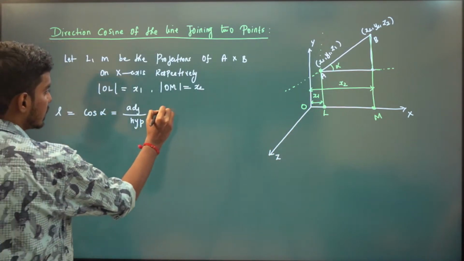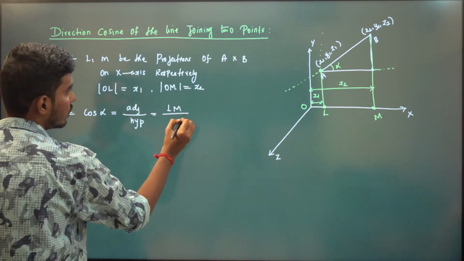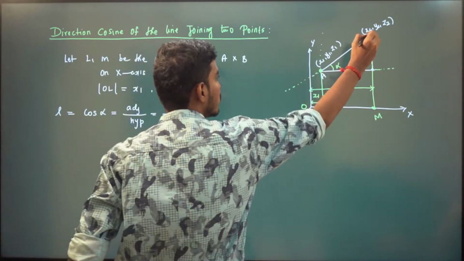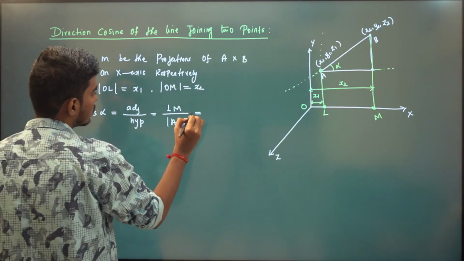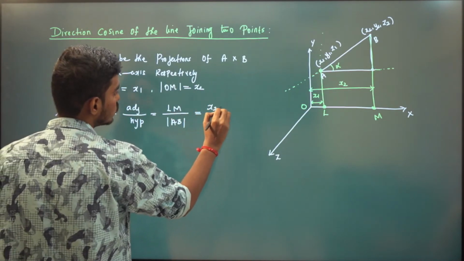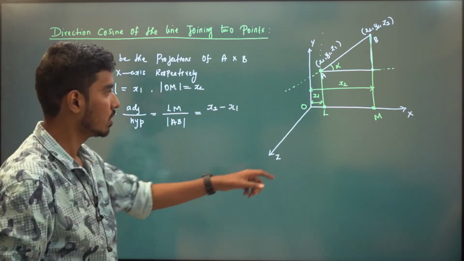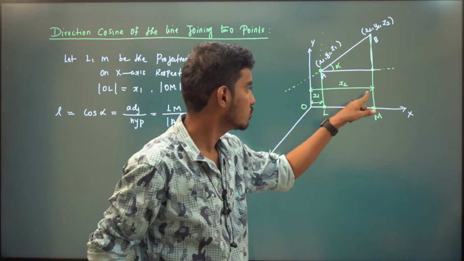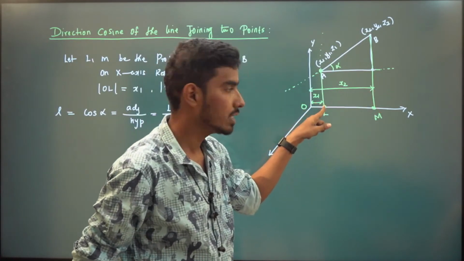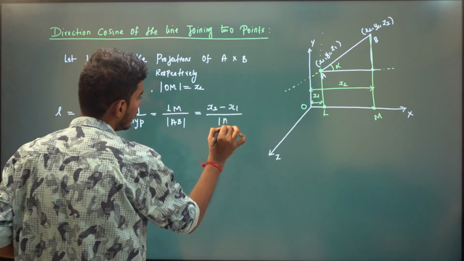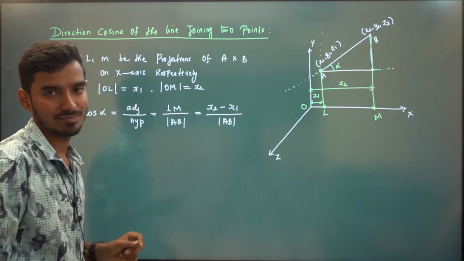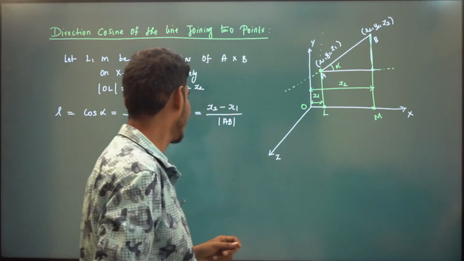So adjacent is LM divided by hypotenuse. What is the hypotenuse? It is the length of AB. So x2 minus x1 divided by the length of AB. This is our L.